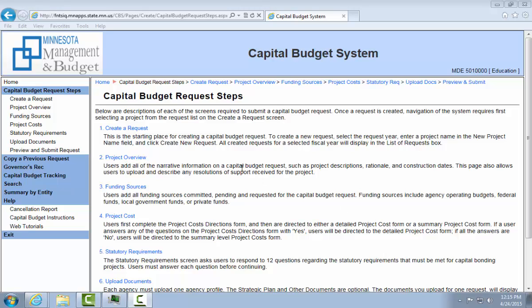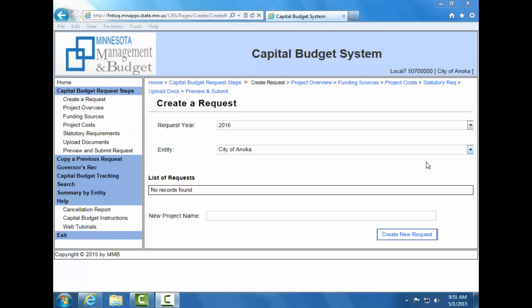You can either select the Create a Request link on the Capital Budget Request Steps page, or at any point in time, select the Create a Request link in the left-hand navigation menu. The request year and entity will automatically populate based on your login information. If this is the first time you have entered a request in the capital budget system, there will be no requests found displayed in your list of requests. To create a new request, simply type in the request name in the New Project Name field and click Create a Request.